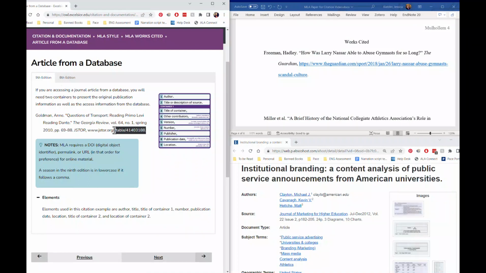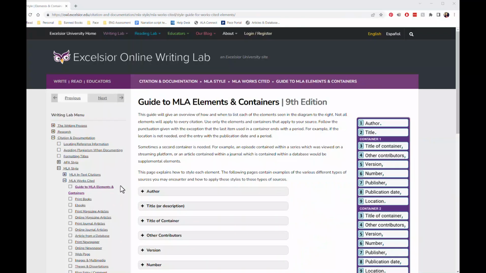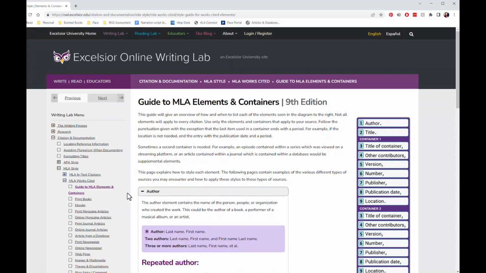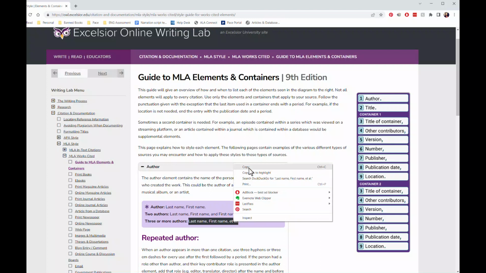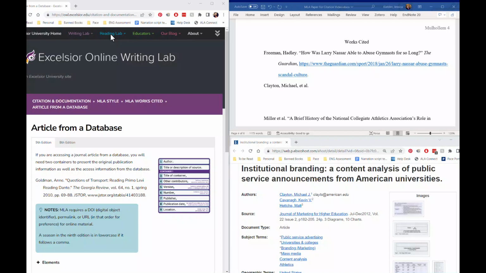For each element of this citation template, I'm going to locate that information in the original source and format it to match the template. The first thing I notice is that this source has 3 authors, but the example only has 1. So I can use the Excelsior Writing Lab section called Guide to MLA Elements and Containers to show me how to format the different elements. Under the author dropdown, for 3 or more authors, it says to use the last name, first name of the first author, comma, et al. So I will go back to my paper and type out their names in that format. So using the template from the author section, I have put in Clayton, comma, Michael, et al.